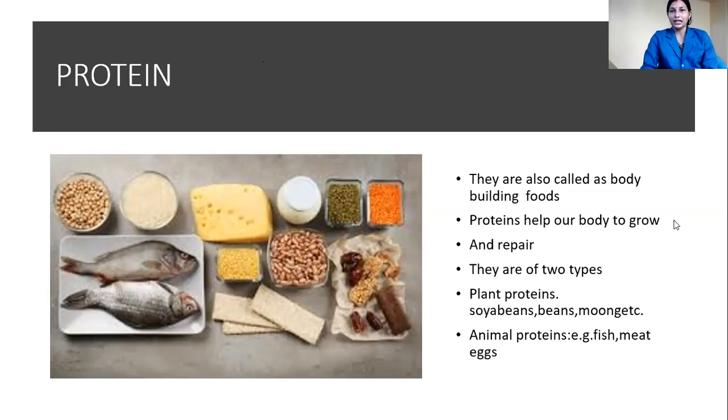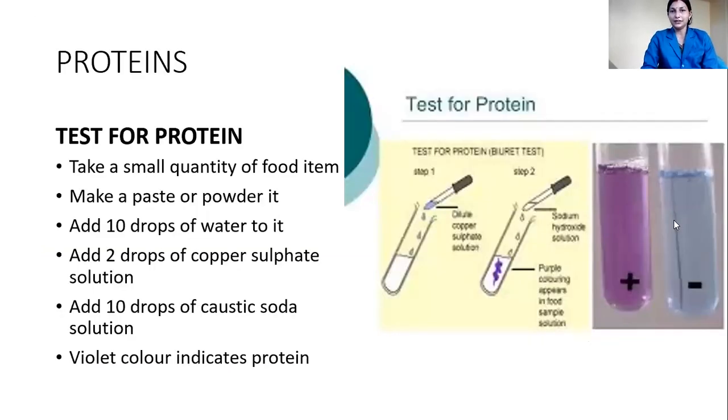Now, how to test proteins? For testing protein, you take a small quantity of the food item. Then make a paste or powder it. Then add 10 drops of water to it. Add 2 drops of copper sulfate solution. Add 10 drops of caustic soda solution. Violet color indicates the presence of protein. So this is the test for protein.